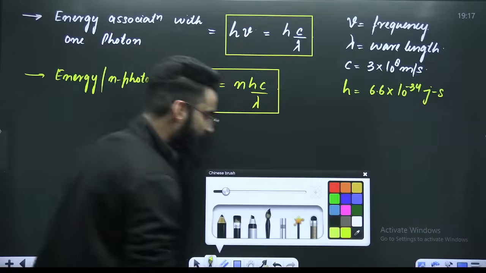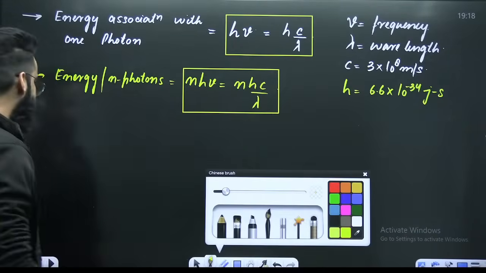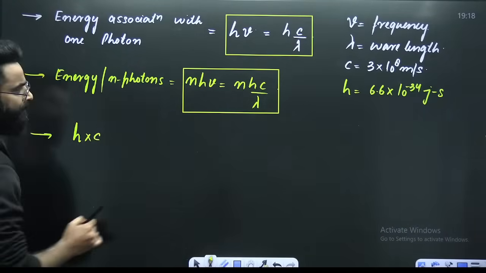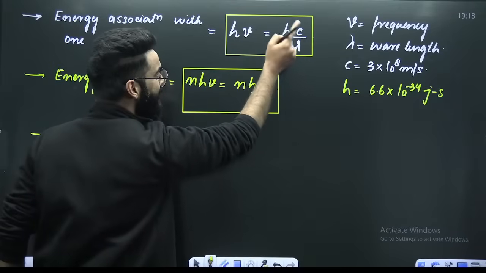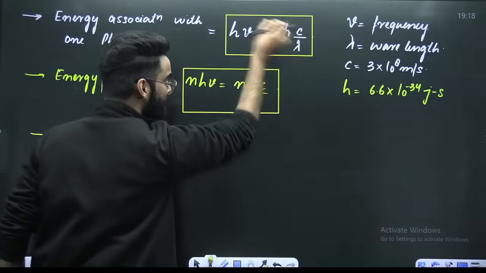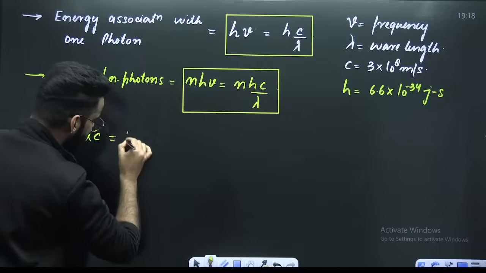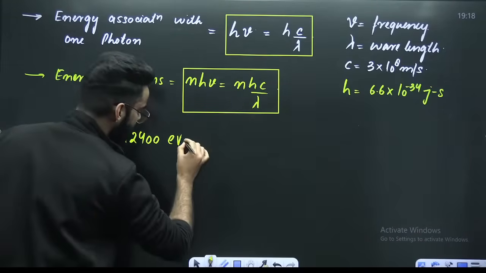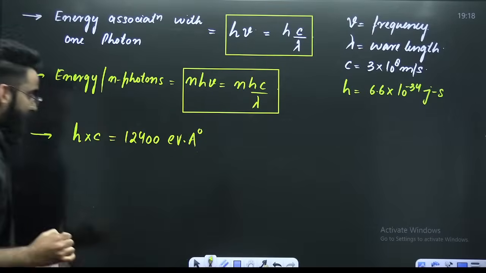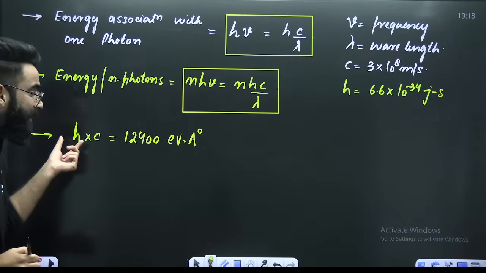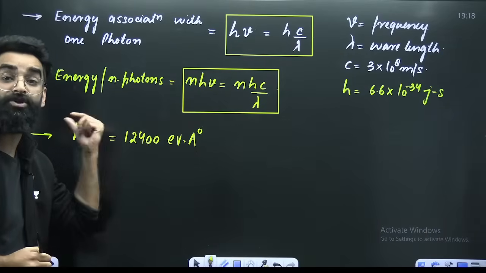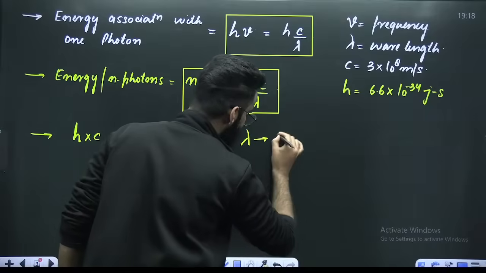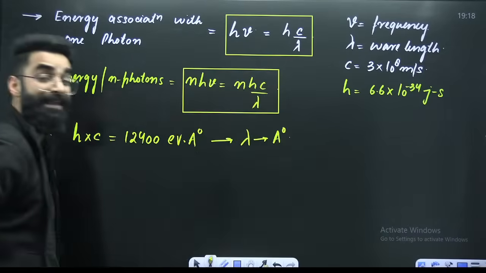Now, dear students, one more important thing. Do remember the value of h multiplied by c. H is a constant, c is a constant. If you multiply them, h multiplied by c will be taken as 12400 electron volt angstrom when lambda is taken in angstroms.